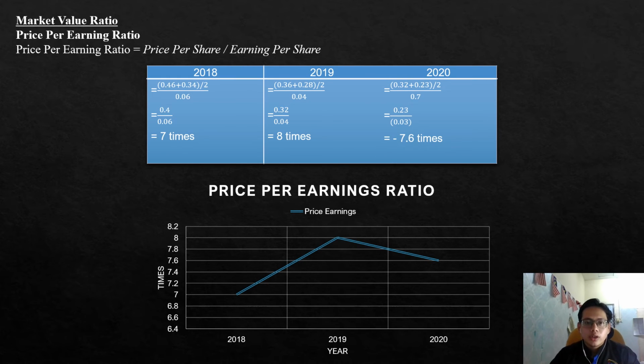Next one is the market value ratio, and this is their price per earnings ratio. We can see there's inconsistent growth, but more toward a negative growth because it increased from 2018 to 2019, but it fell down again in 2020.